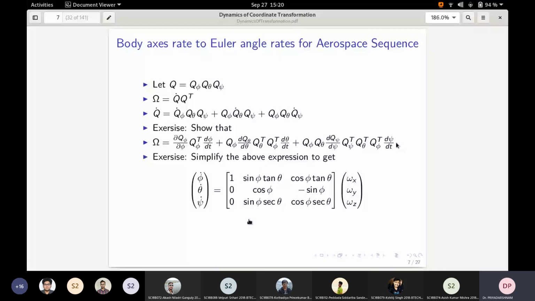After some manipulation, one can show that for this aerospace sequence, the Euler rates are given by this matrix multiplied by the body rates omega x, omega y, and omega z. Is this fine? Except for how to simplify, which we can go back and try.